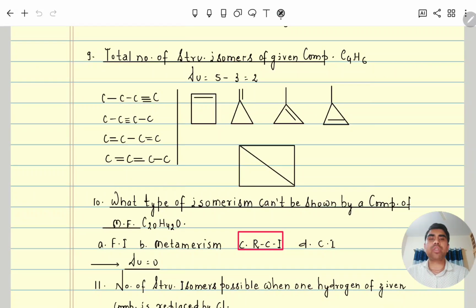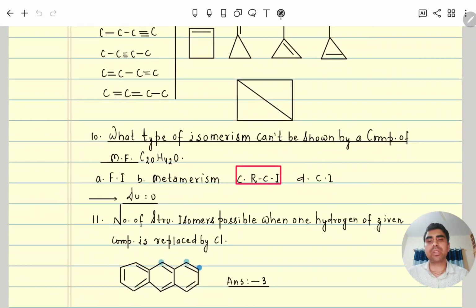Next, total number of structural isomers given by the compound C4H6. So degree of unsaturation 2 means how many double bonds should be there? Double bonds should be 2, or triple bond should be 1, or ring should be 1 along with a double bond. Then only the degree of unsaturation is 2. So like that, try to match all possibilities by yourself.